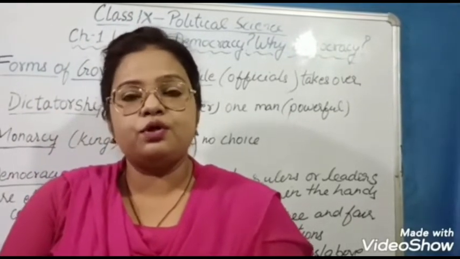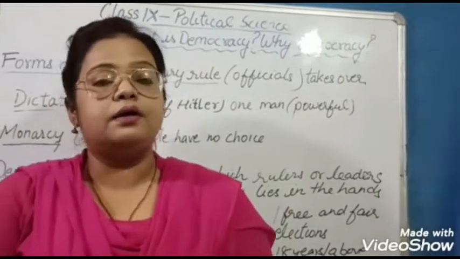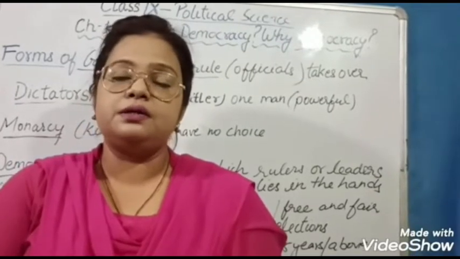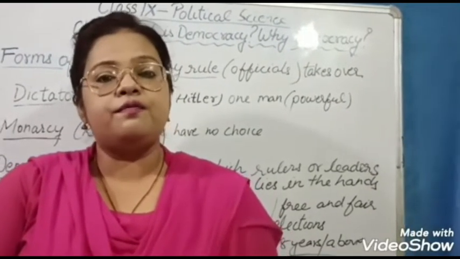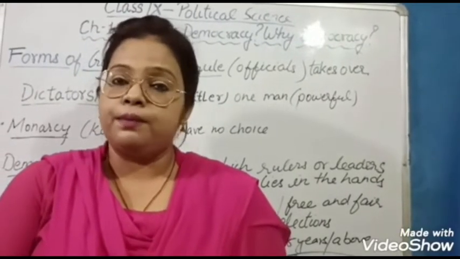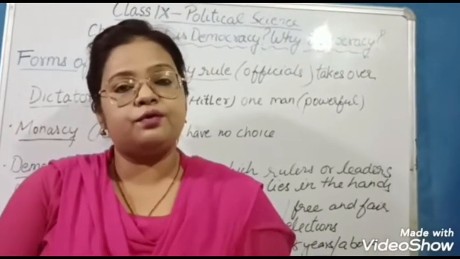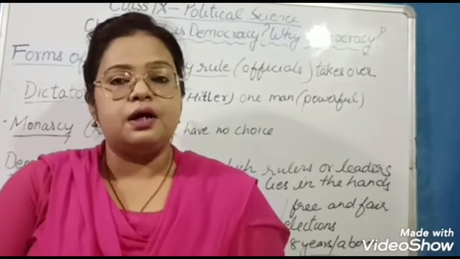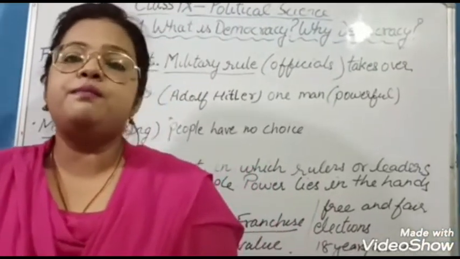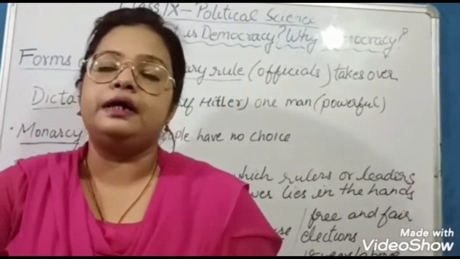Now children, the most important thing is what are democratic and non-democratic governments. So children, the basic difference between the two types of government is that in a democratic type of government the whole power, the real power lies in the hands of the people of the country, the common people, and they elect their representatives through the process of elections. And children, non-democratic forms of government are governments in which the people don't have anything to do, they are just forced to follow their leaders.